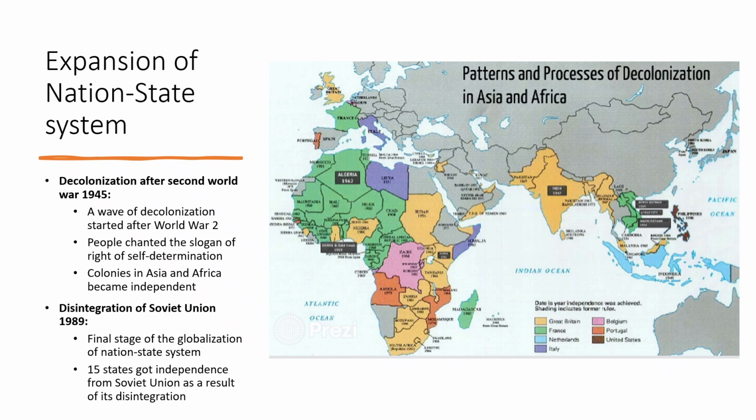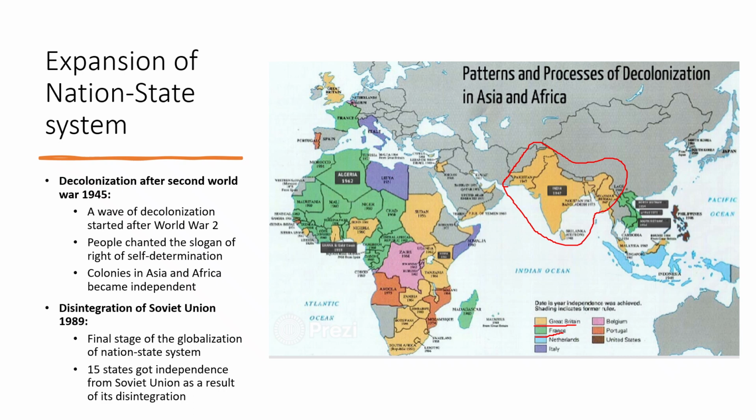Here I have added a very interesting map. All the yellow territories, this right here, were colonized by Britain. All the green were colonized by France. So students, after World War II, a wave of decolonization started. The indigenous political people of these lands started political movements, and people started chanting the slogan of the right of self-determination. Then students, after World War II, colonies in Asia and Africa became independent, and numerous new states emerged on the map of the world.